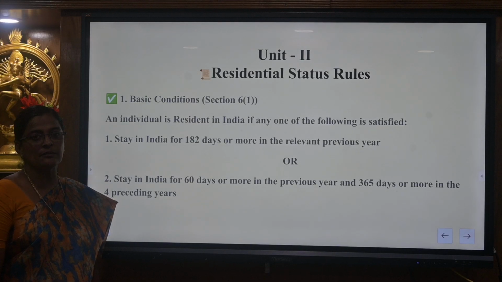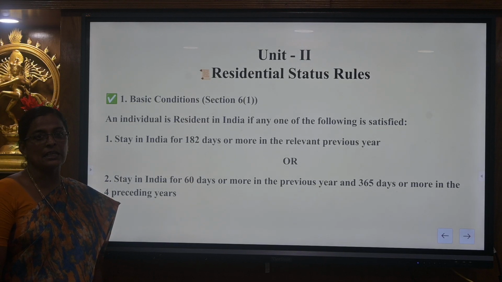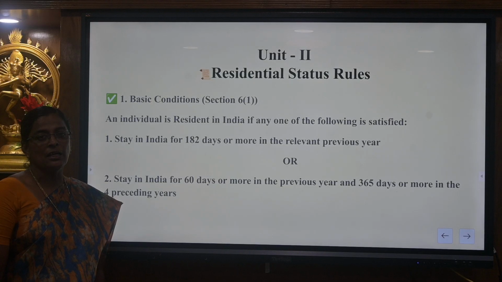Residential status. The assessee is termed as resident, ordinary resident and not ordinary resident and non-resident by considering 2 conditions: basic condition and additional condition. Basic condition consists of 2, any one of them has to be satisfied. Additional condition consists of 2, both of them has to be satisfied or not satisfied.